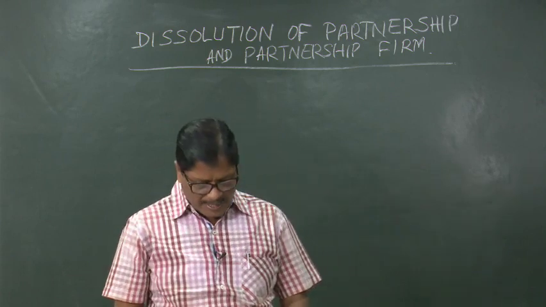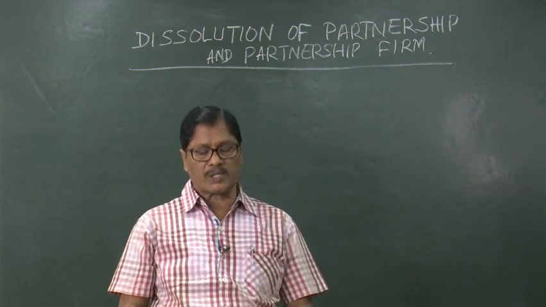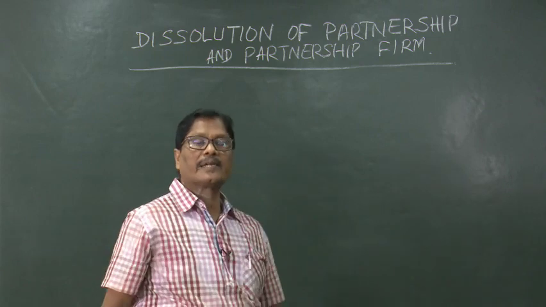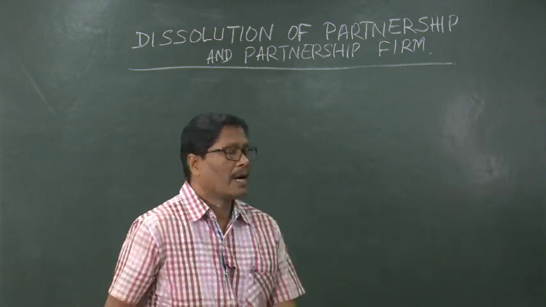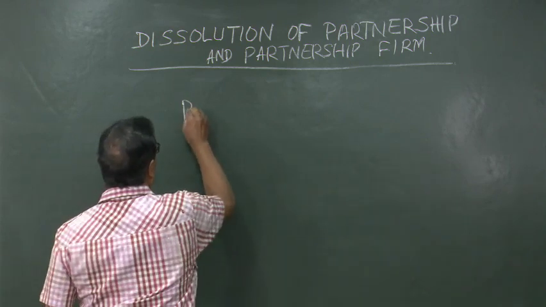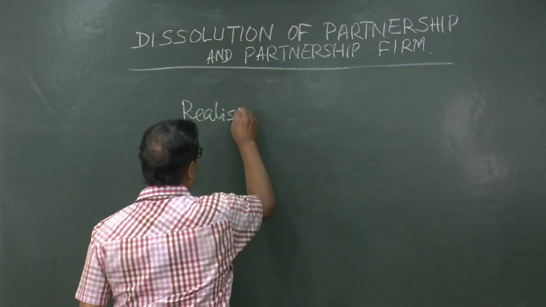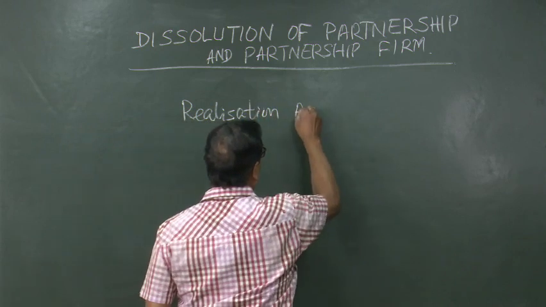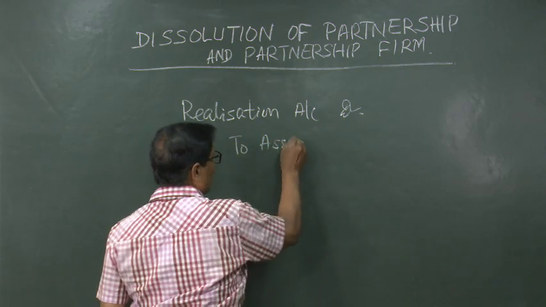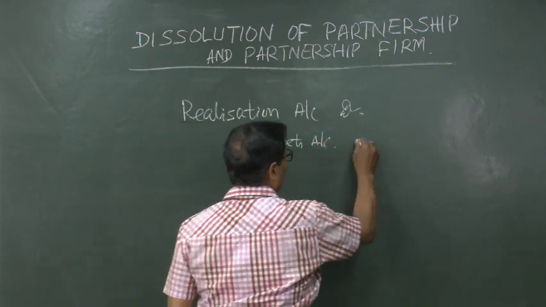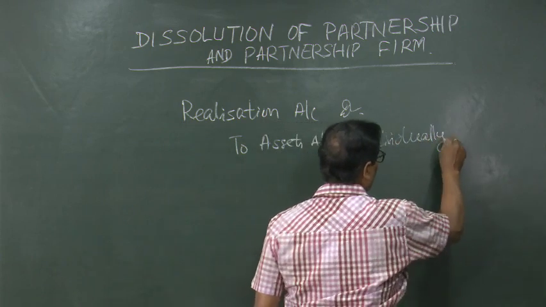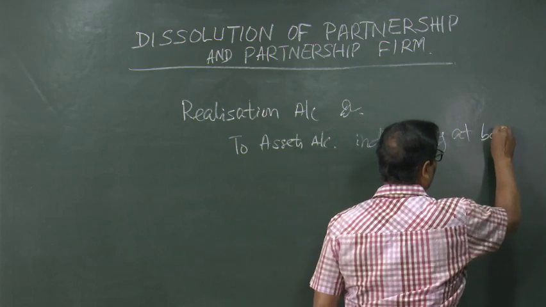So, the first entry for transferring the assets to realization account will be: realization account debited to assets account. As you know, asset account is showing a debit balance. So, realization account debited to assets account individually at book value.